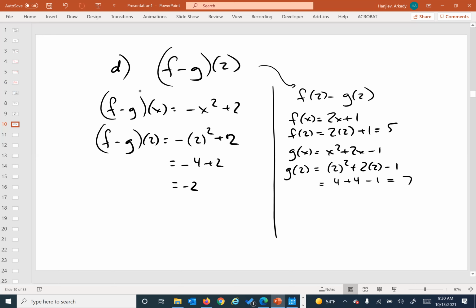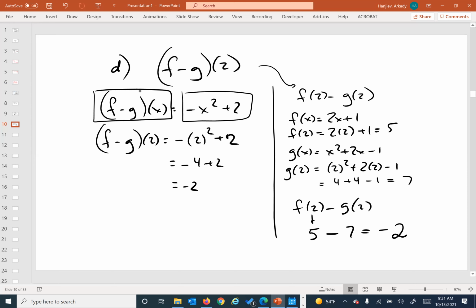So hold on though. So then I have this number. Here's my f of 2 minus g of 2 now. F of 2 is 5. G of 2 is 7. And the answer is negative 2. Same exact answer that I got with a lot more work. So what's better? Better is when we make a new function, we define it to be this, and then we can crunch numbers a lot simpler than going back to the original problems that we had.